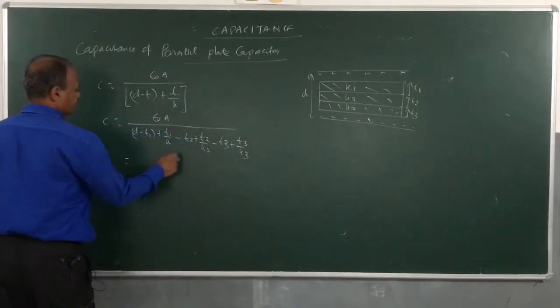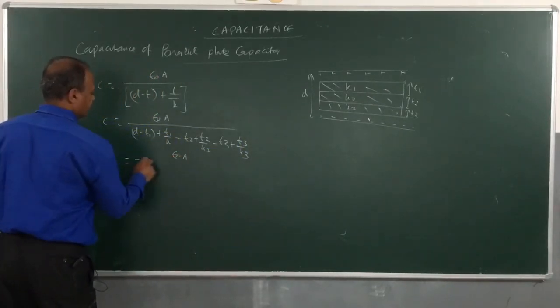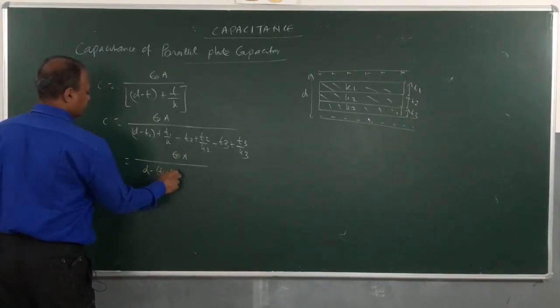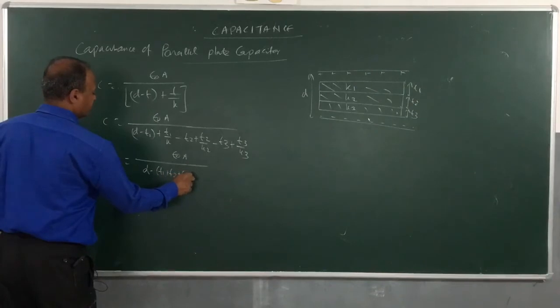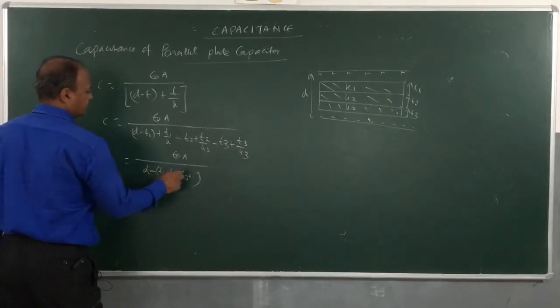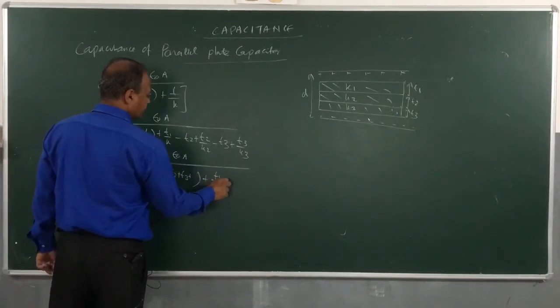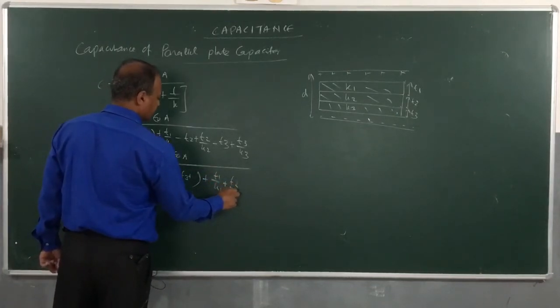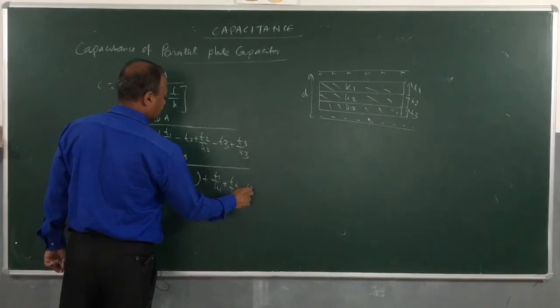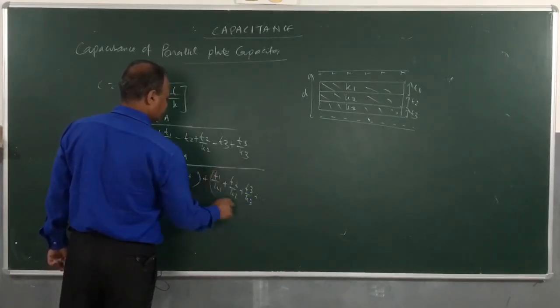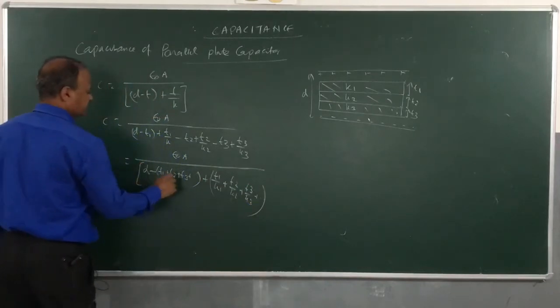So, we can sum it up: epsilon 0 A divided by D minus T1 plus T2 plus T3. If more are there, we can write dot dot, plus T1 by K1 plus T2 by K2 plus T3 by K3 dot dot. So, this will be C.